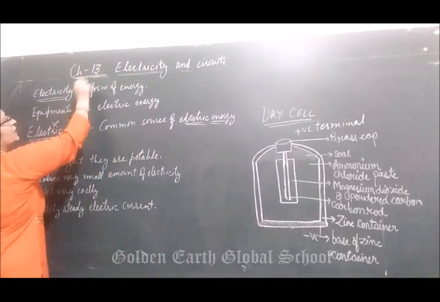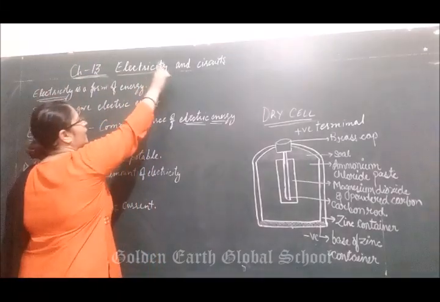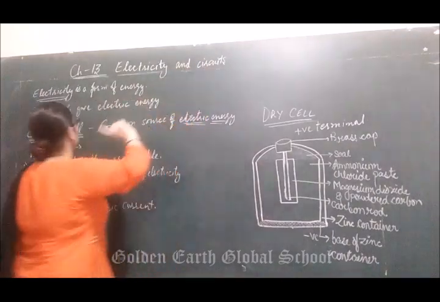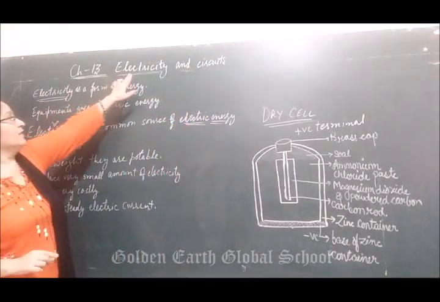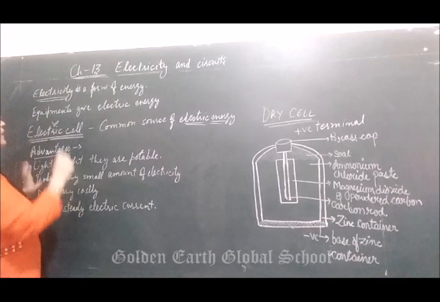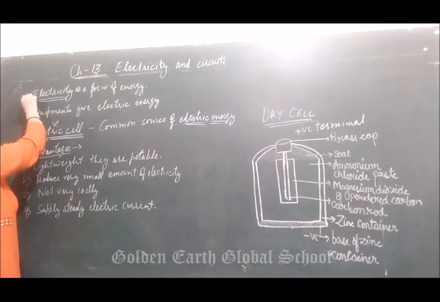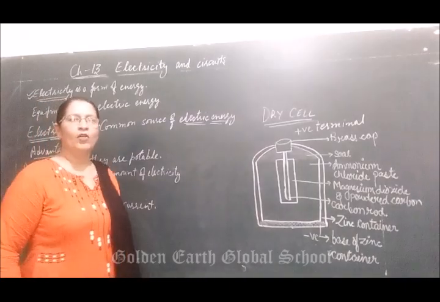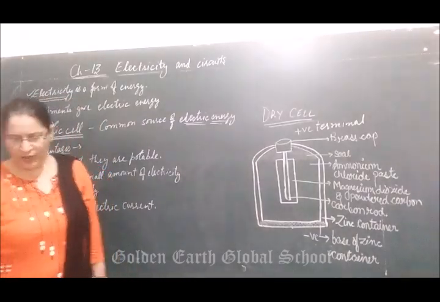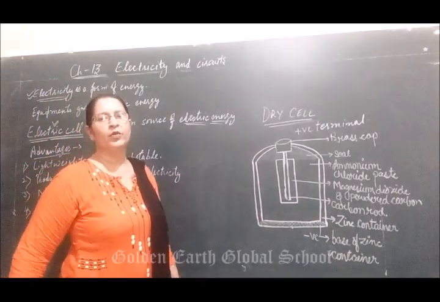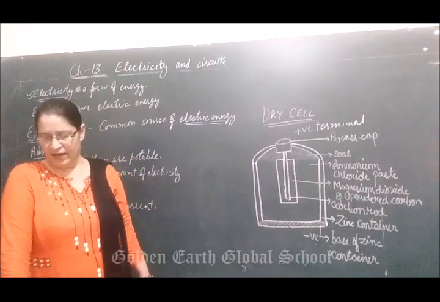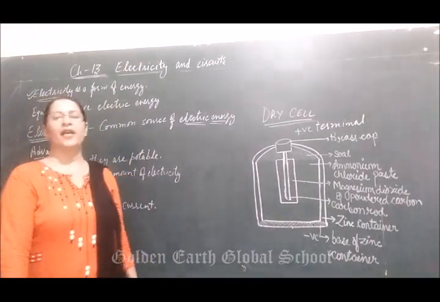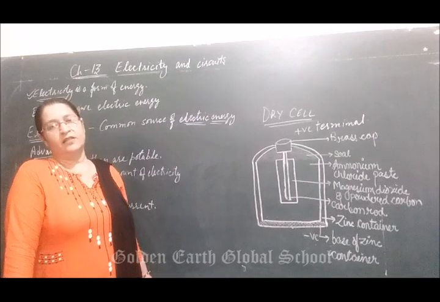This is chapter number 13, that is electricity and circuit. So in the starting we will know what is electricity. Electricity is a form of energy. It plays a very important role in our daily life. We use electricity to make our work easier.